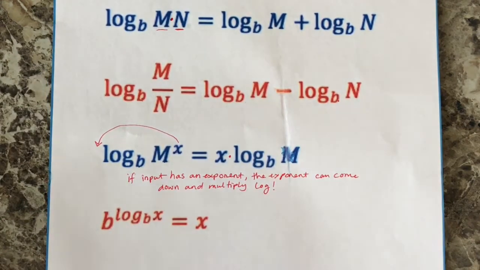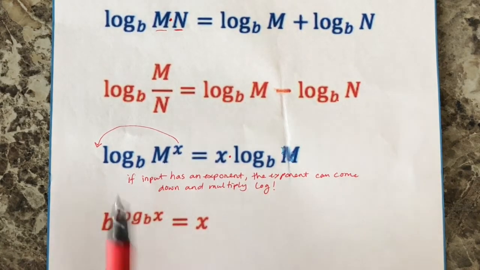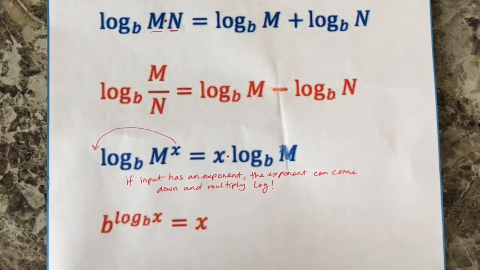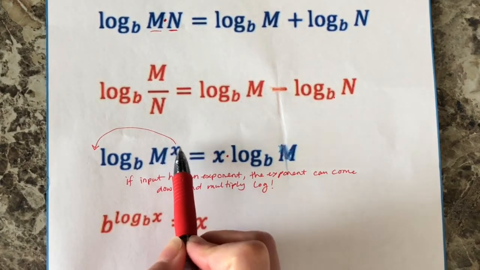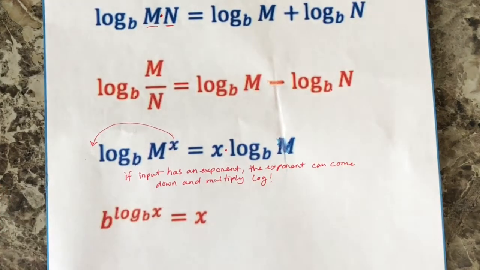And you're probably like, why the heck would I even need that? Well, guess what? You can't solve for an x value if it's in the exponent. So in order to be able to solve for that x value, you have to get that guy out of the exponent. And we haven't had a way to do that until now. Now we know with log, we can take that exponent and bring it down so it's no longer stuck in an exponent. So this is actually a huge deal for algebra and for logs.